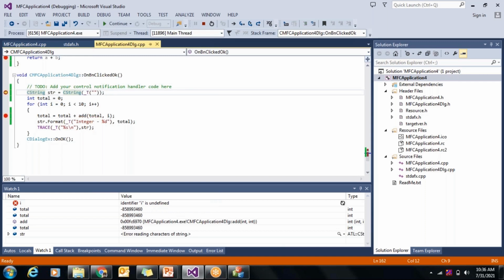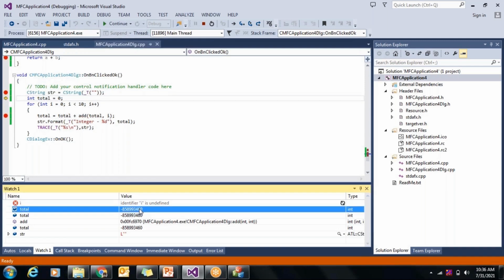Now let us see the debugging of this particular program. I'm going to press F10. So here is the watch variable which I have already added. You can add any of the variables you want. If you don't want any of the variables, you can just delete it.